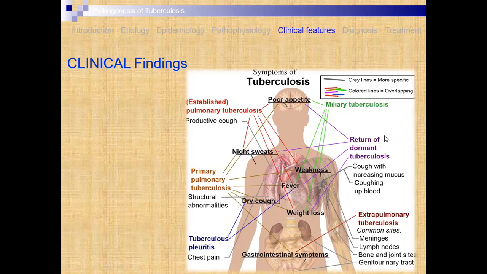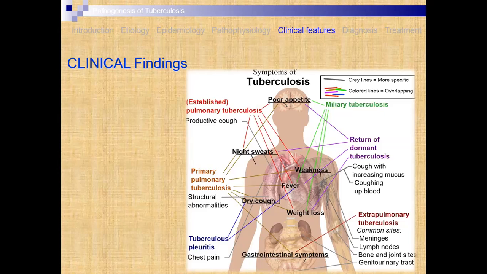Then miliary tuberculosis is there. In miliary tuberculosis, there is fever, weakness, weight loss. These symptoms are there. Okay. Then dormant tuberculosis: if your immunity is high, and you came in contact with a TB patient, then Mycobacterium tuberculosis, the agent, enters into your body, but they are in a dormant condition.